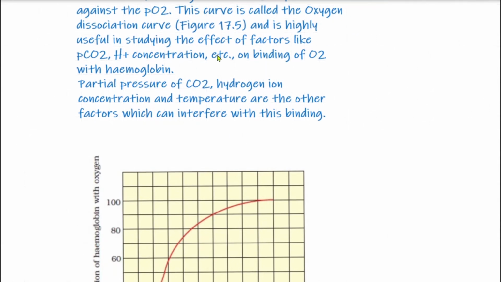Now there are certain other factors over which this binding of oxygen depends. What are the factors? They are partial pressure of carbon dioxide, hydrogen ion concentration and temperature. These are three more factors over which saturation of hemoglobin takes place, or saturation of hemoglobin depends.